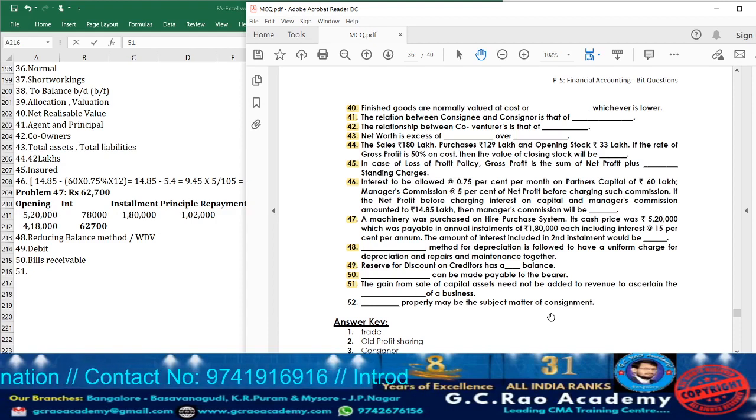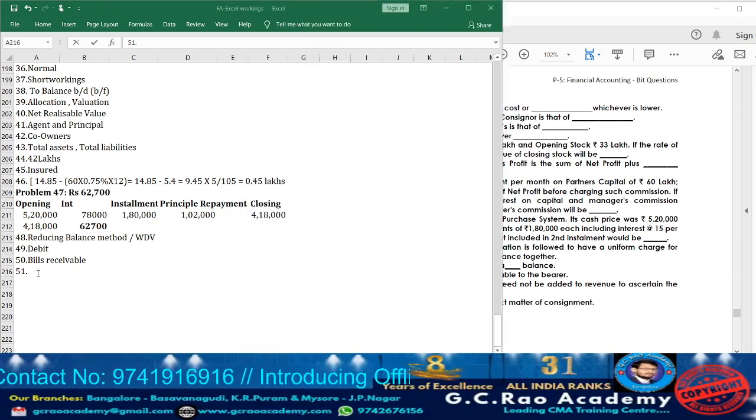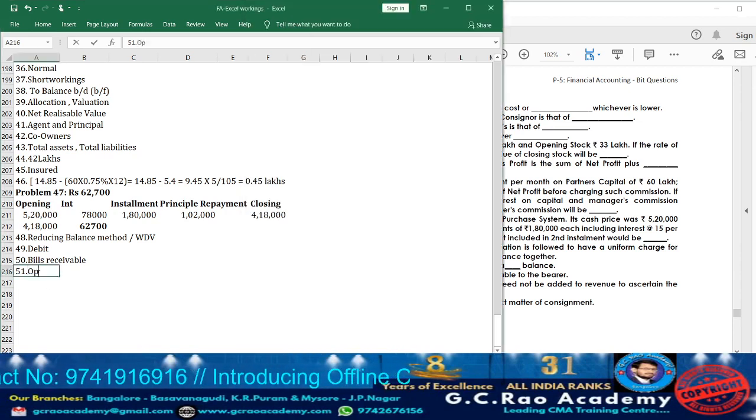So accordingly, it should not be added to the operating profit or loss. So take down the answer for 51. Operating profit or loss.